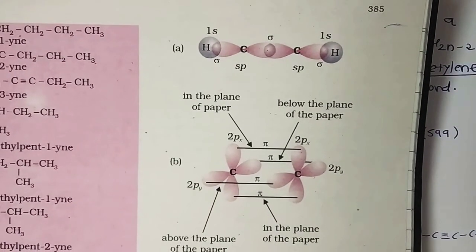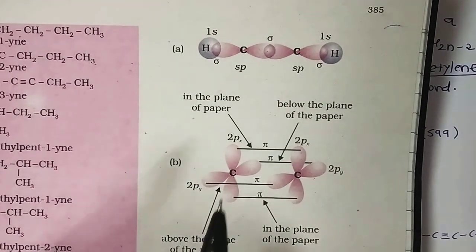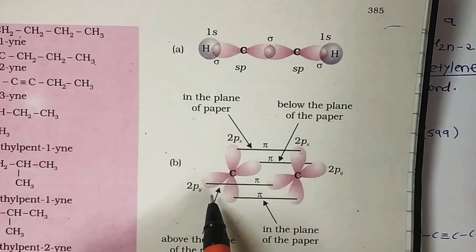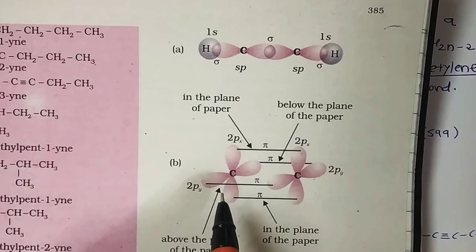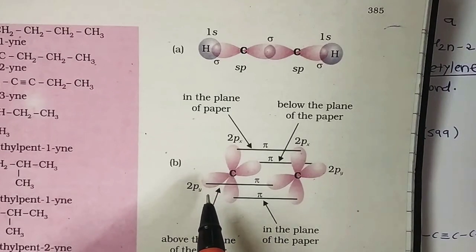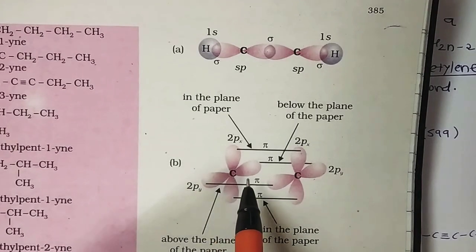Clear? Fine. Since a p orbital has two lobes, the electron cloud of a pi bond has two halves. If the two halves of one pi bond are considered to lie in the plane of the paper, then one of the two halves of the second pi bond would lie above the plane of the paper and the other below it.